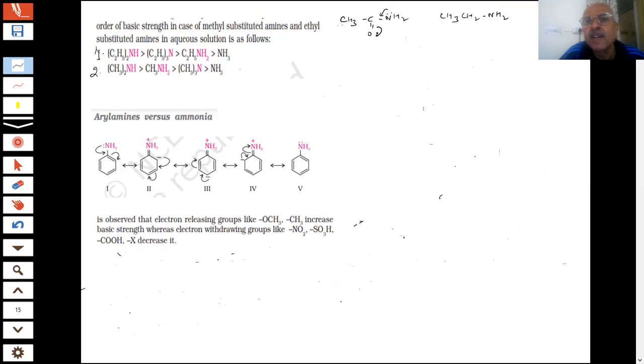See the resonance? This is being withdrawn, but here, this is donating. So what happens? This is less basic. Okay? Clear? Yes, sir. Amides are less basic. These are amines. You have seen that. Okay, very good. You understood this point. All right.